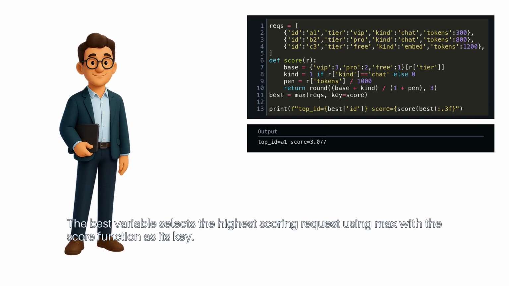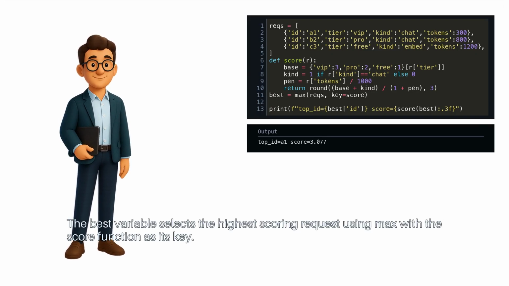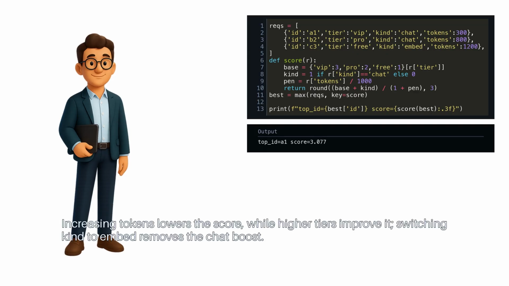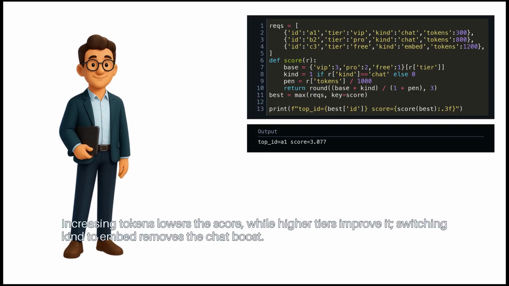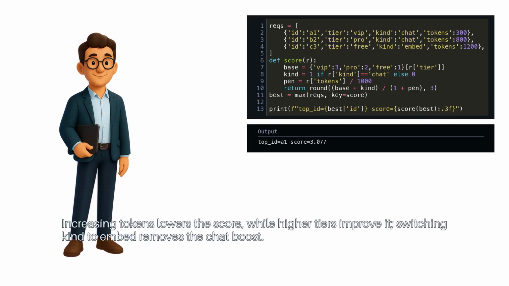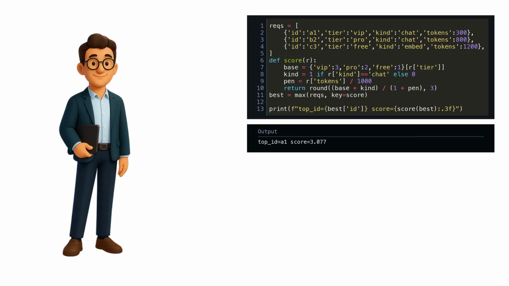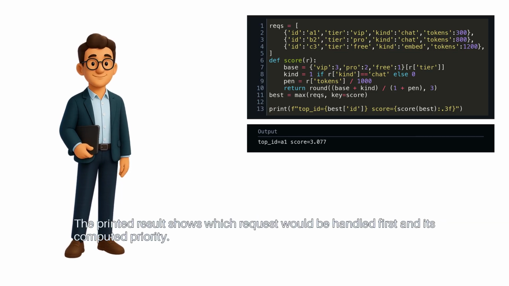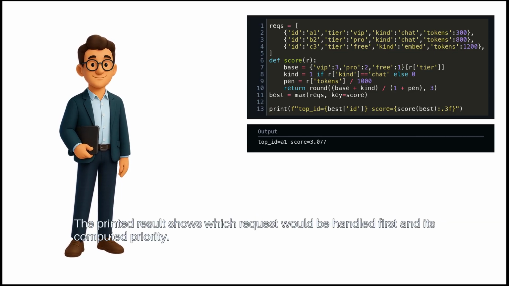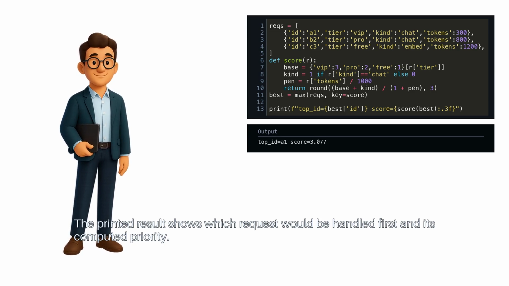The best variable selects the highest scoring request using max with the score function as its key. Increasing tokens lowers the score, while higher tiers improve it. Switching kind to embed removes the chat boost. The printed result shows which request would be handled first and its computed priority.